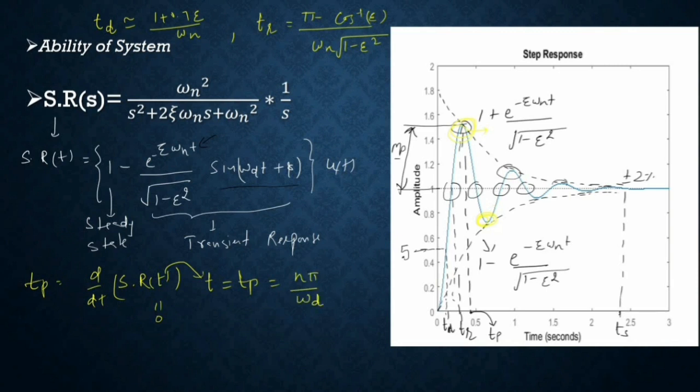But sometimes the question will be asked: at which time will the first peak occur? The first peak occurs at n equal to 1, second at 2, third at 3, and so on. But you need to take care: if someone asks about the overshoot, the first overshoot occurs at n equal to 1, the second overshoot at n equal to 3. This is the second overshoot. And this is the first undershoot. The first undershoot occurs at n equal to 2, the second undershoot at n equal to 4. This is all about the undershoot, and this is all about the overshoot.